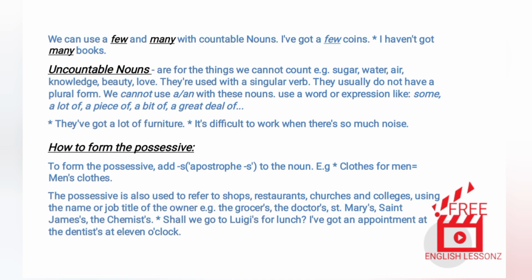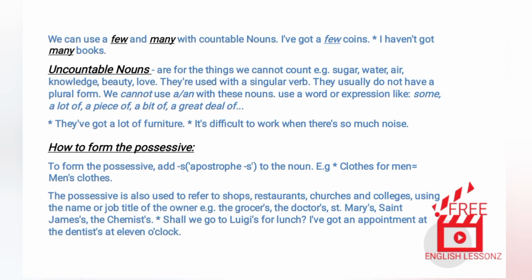Uncountable nouns are for the things we cannot count. Examples: sugar, water, air, knowledge, beauty, love. They're used with a singular verb. They usually do not have a plural form. We cannot use a or an with these nouns. Use a word or expression like some, a lot of, a piece of, a bit of, a great deal of. Examples: They've got a lot of furniture. It's difficult to work when there's so much noise. How to form the possessive.